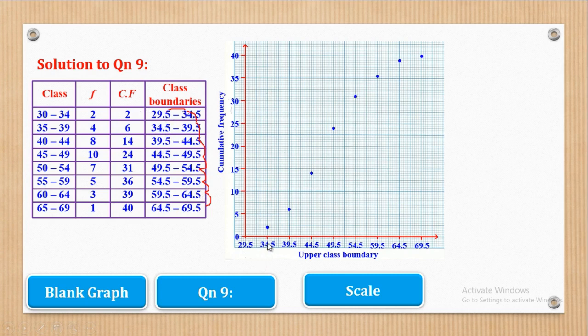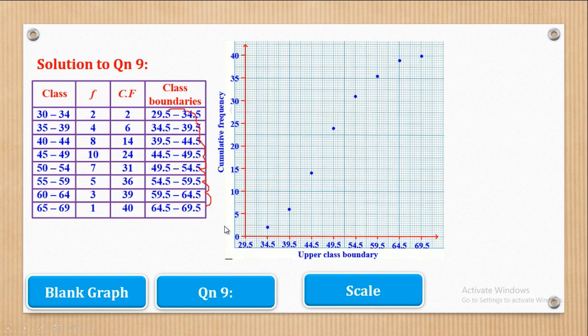For example, this 34.5 corresponds to 2. So on 34.5, look for 2 here and plot that point. For 39.5, look for 6 and plot that point. Then for 44.5, look for 14 and plot. Do the same until you finish all the points.